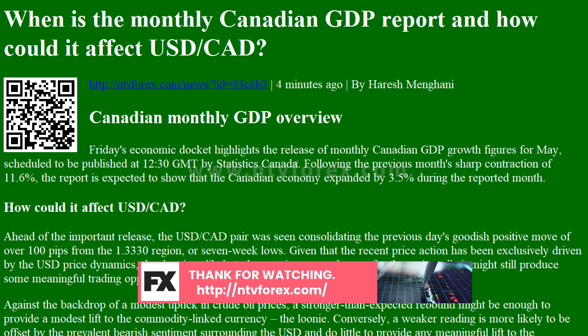About monthly Canadian GDP. The gross domestic product released by Statistics Canada is a measure of the total value of all goods and services produced by Canada. The GDP is considered a broad measure of Canadian economic activity and health. Generally speaking, a rising trend has a positive effect on the CAD, while a falling trend is seen as negative or bearish for the CAD.